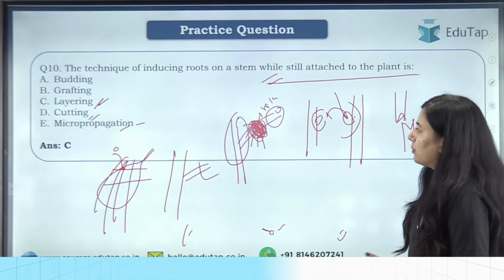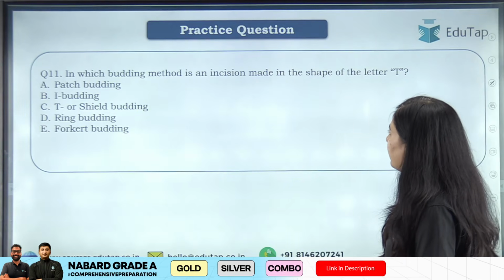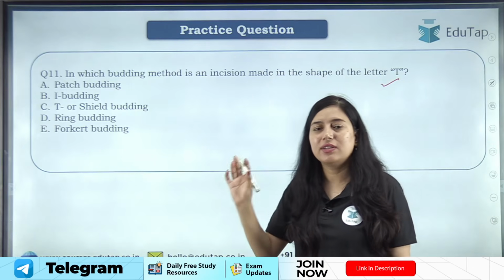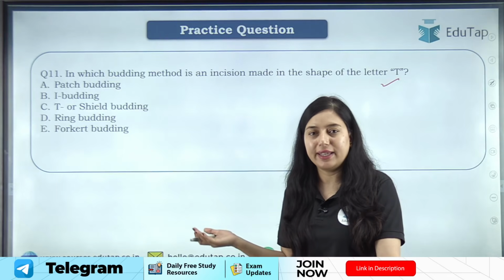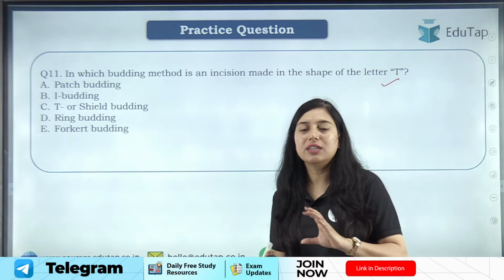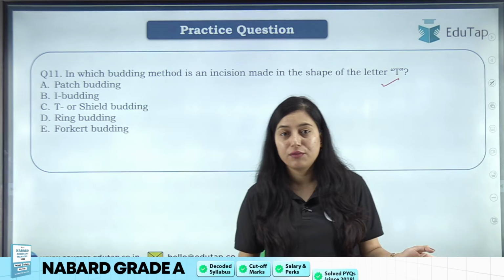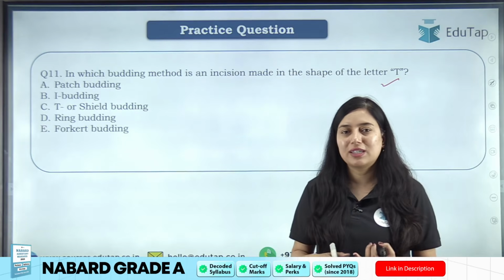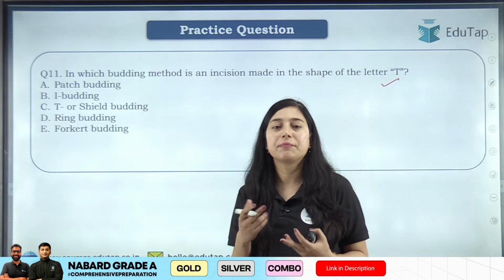Clear? I hope now this is clear to you all. So in which budding method is an incision made in the shape of the letter T? Now students, the budding that I discussed with you in the previous slide, there are different types of budding propagation. I request you all to learn about all these propagation methods. I have already covered these propagation methods in my previous videos. You can just watch those videos and cover all the propagation methods, which include sexual and asexual. Under asexual also you will get grafting, budding, right?